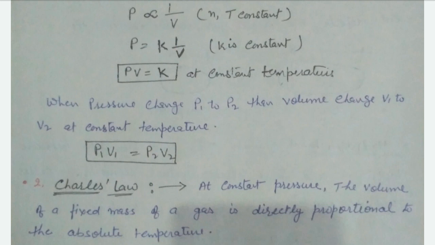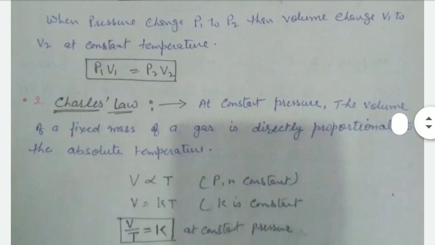The next law is Charles's law. Charles's law is applicable at constant pressure. It means the relation between the temperature and the volume of a gas. It is defined as: at constant pressure, the volume of a fixed mass of gas is directly proportional to the absolute temperature.